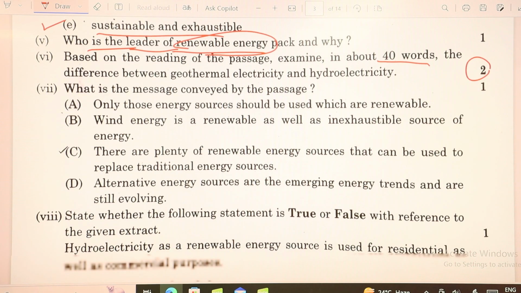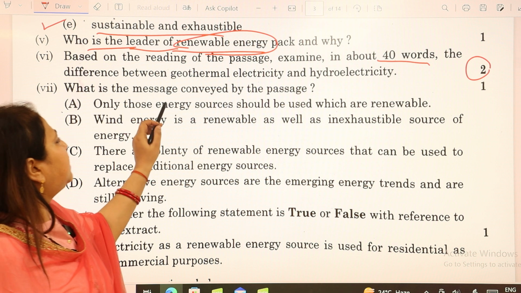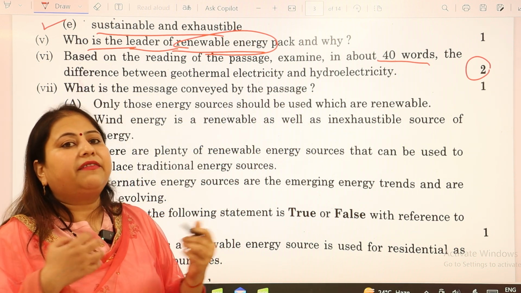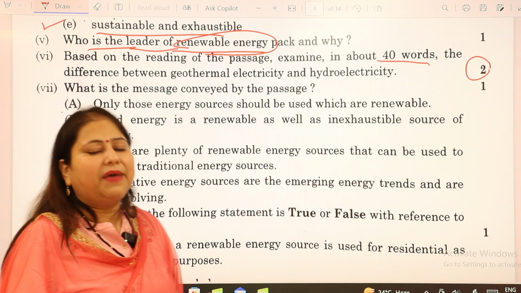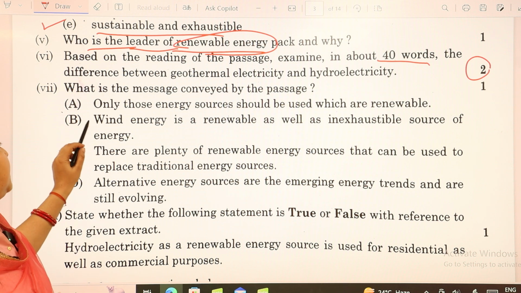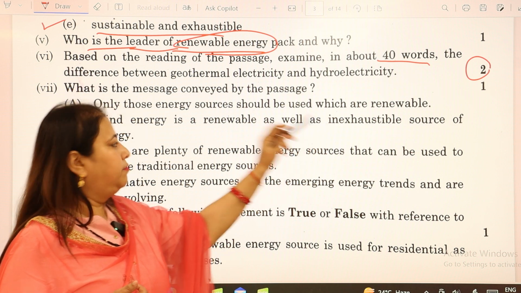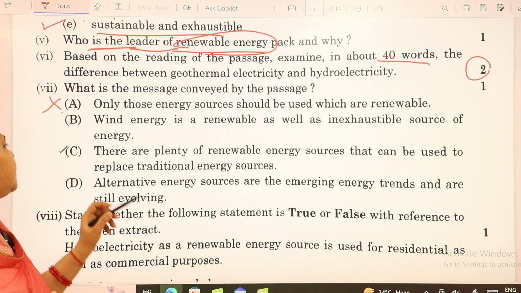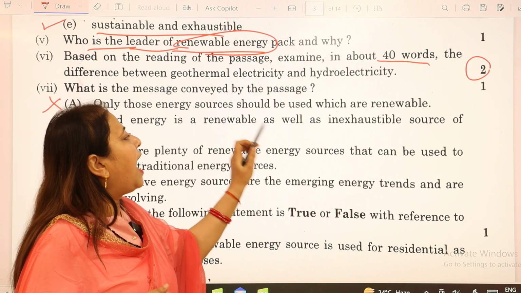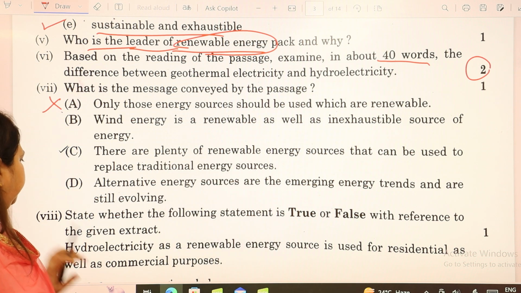Next, we move to the seventh question, which says, what is the message conveyed by the passage? That means what lesson are we going to get? What is being taught to us by this passage? The option A says, only those energy sources should be used which are renewable. So no, this is not the right answer. Then we move to B. Wind energy is a renewable as well as inexhaustible source of energy.